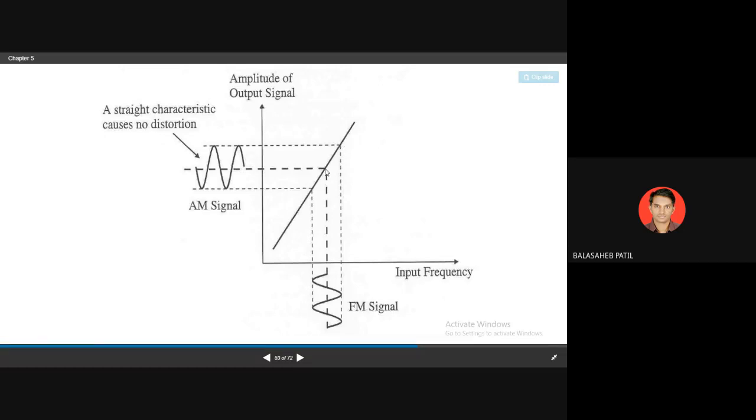Here there is no deviation, only FC is present. At this point deviation will be negative, so frequency will be minimum, and the entire frequency value will be FC minus deviation. So FC plus deviation, FC, FC minus deviation. If you check it, you get an S type of curve.